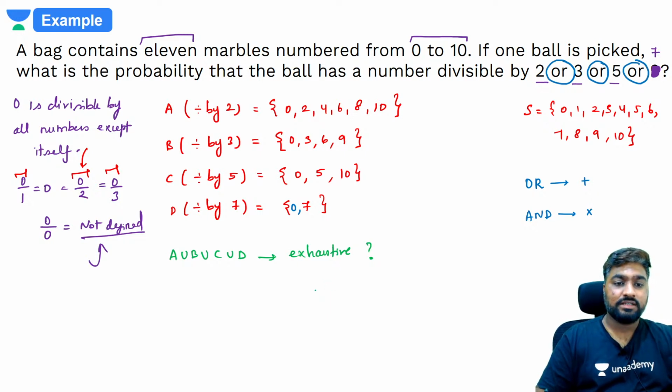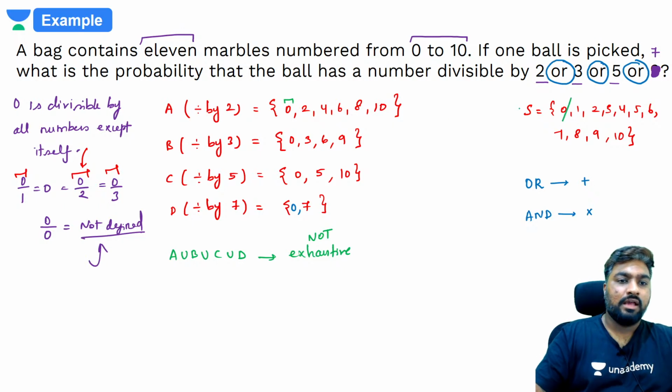Is this exhaustive? No. Why not? Let's see. 0 is done. Is there 1 in any of these sets? Do we have 1 in any of these sets? 1 is not there. 2 yes. 3 yes. 4 yes. 5 divisible by 5 yes.